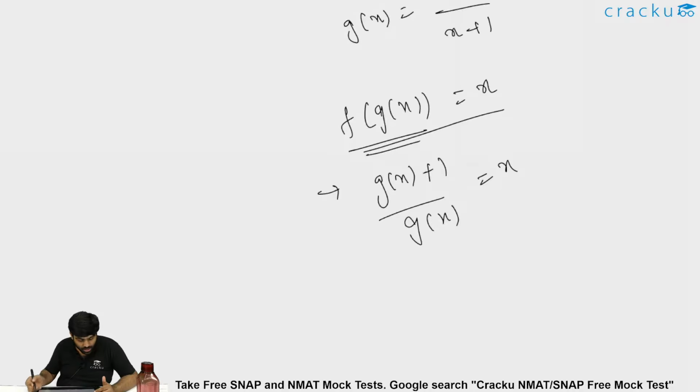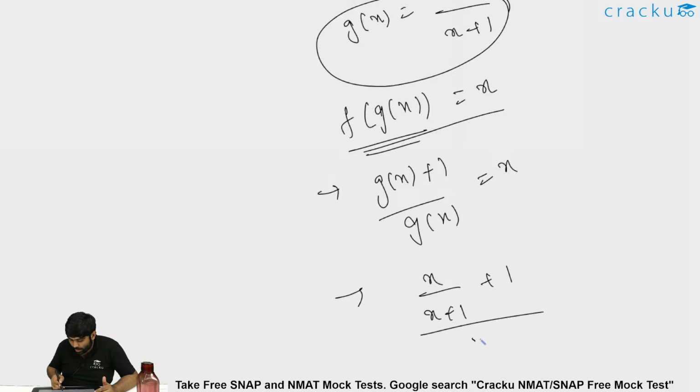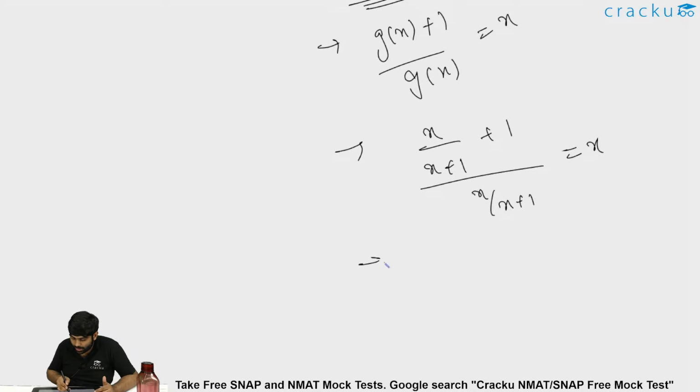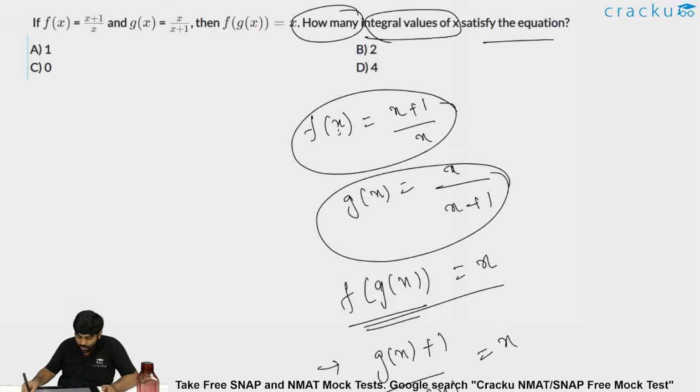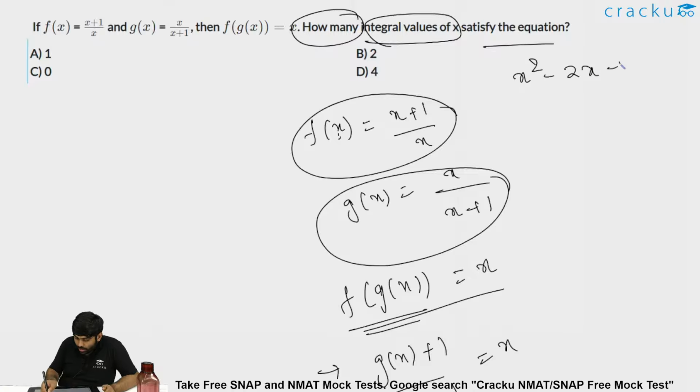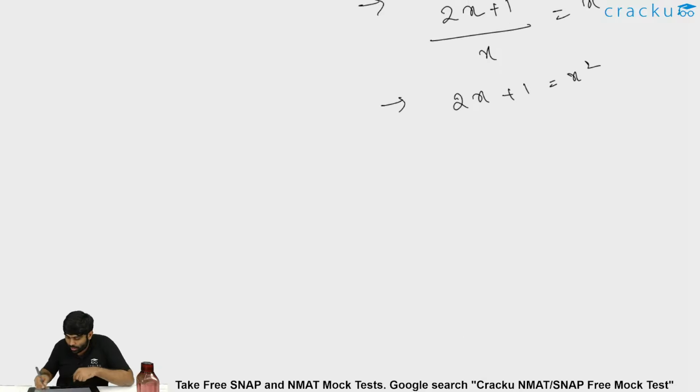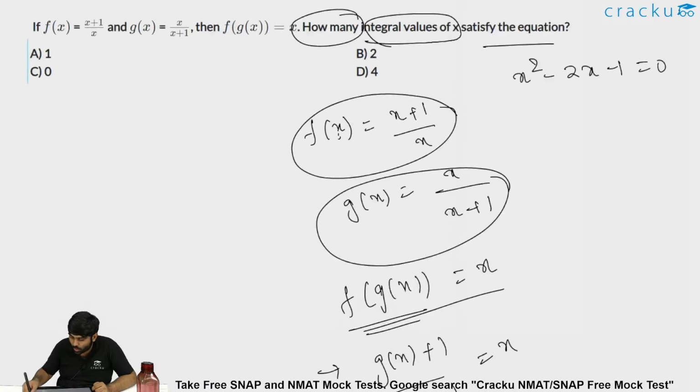But what is g of x? G of x is given as x by x plus 1. So x by x plus 1 plus 1 by x by x plus 1, this particular thing is equal to x. So it implies x squared plus 1, which is nothing but 2x plus 1 divided by x plus 1, goes away. Then I will be getting here x is equal to 2x plus 1 over x, which is nothing but 2x plus 1 is equal to x square. X square minus 2x minus 1 is equal to 0, because x square is equal to 2x plus 1.